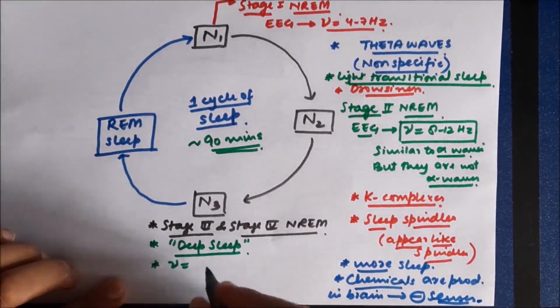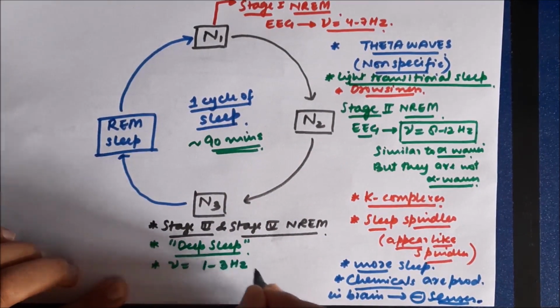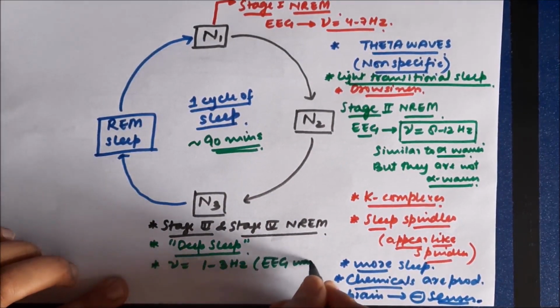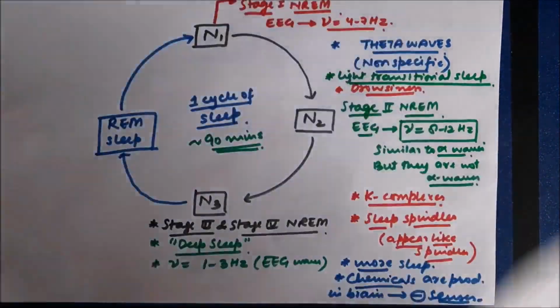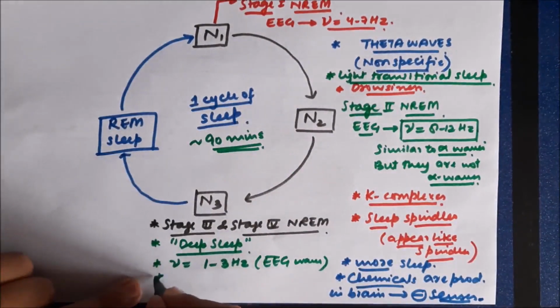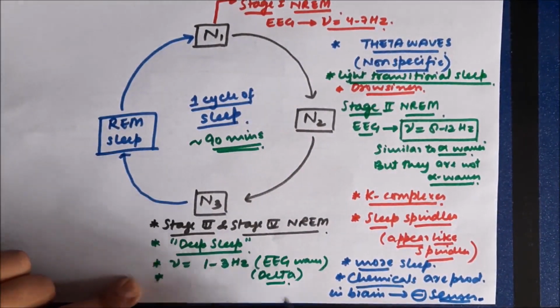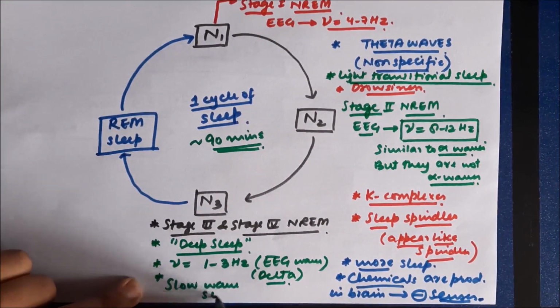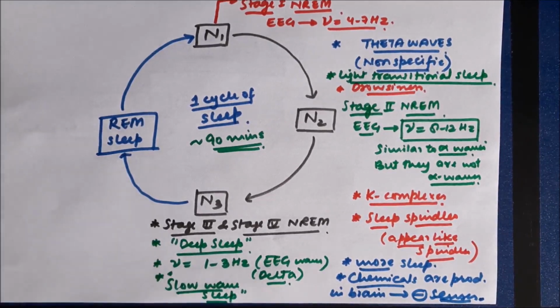If we take a look at the EEG pattern, the waves that we get have a frequency of 1 to 3 hertz. This is the frequency of delta waves. As I already told you, delta waves are found during NREM sleep. These are the delta waves, and they are also known as slow waves. Due to this reason, deep sleep or the N3 stage of NREM sleep is also called slow wave sleep.